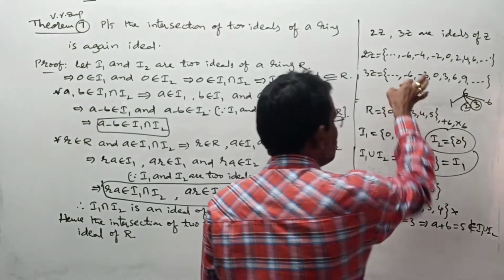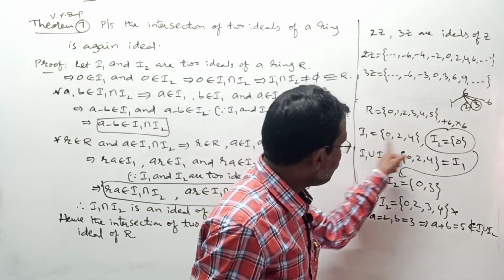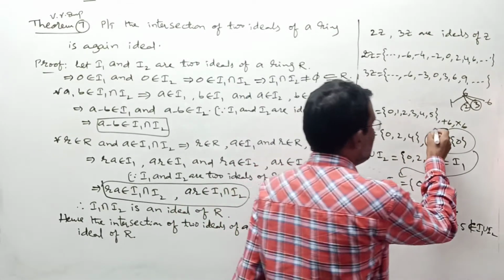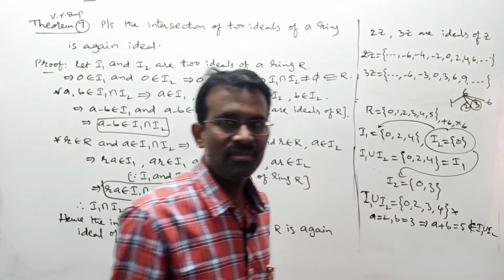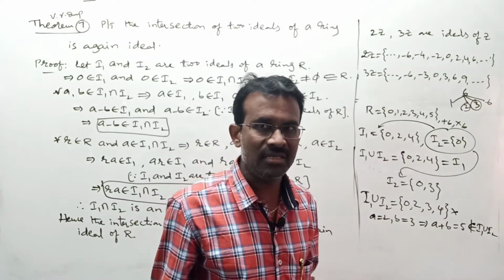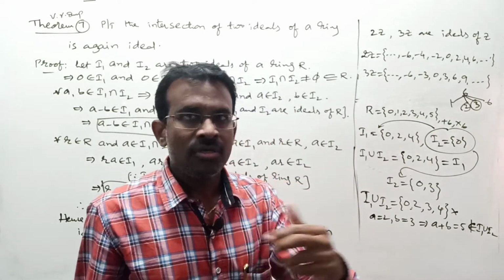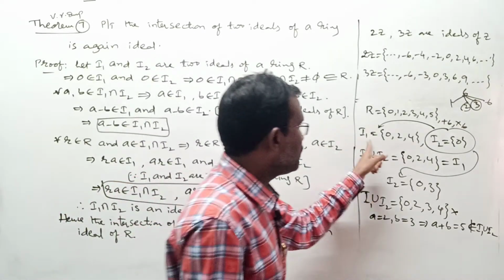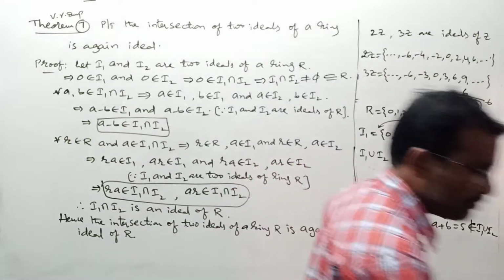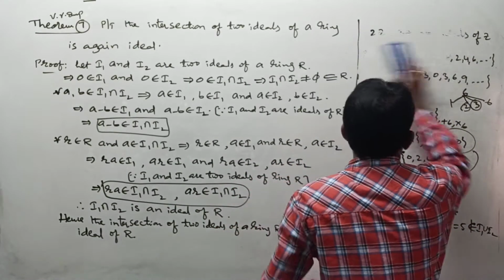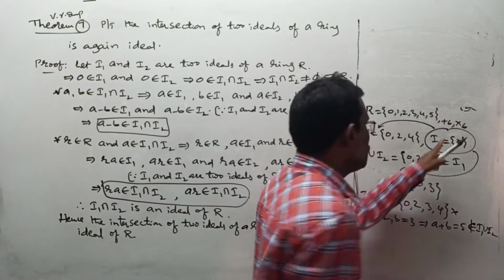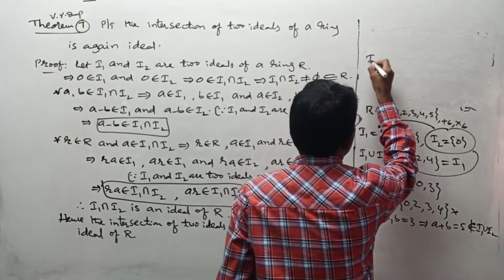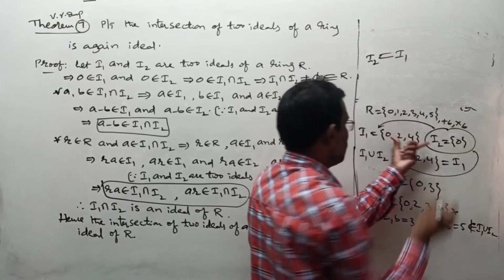But here, look, the union of two ideals is again an ideal, we got. Then what type of relation is there between I1 and I2? I1 కి I2 కి మధ్యలో ఉన్న రిలేషన్ ఏంటి? If you can define that relation, you can proceed to a new statement, a new theorem, an important theorem. Here the relation between I1 and I2 is what? I2 is subset of I1 or not? I2 అనేది I1 కి సబ్సెట్ కాదా? ఈ రెండిట్లో I2 is subset of I1 here.